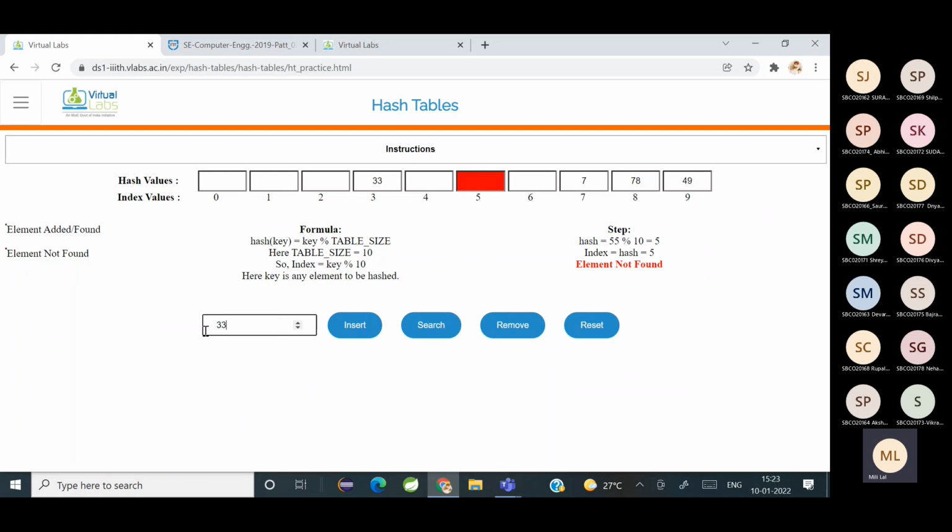Okay, now suppose I want to remove an element. Suppose I want to remove 33. So 33 modulo 10, which index? 3. So let's see if it gets removed. The element is getting removed. Now suppose I write 45. Element not found, that is true. But 45 should be in which index? 5. It should be in 5, so it's not there. Is it clear now?